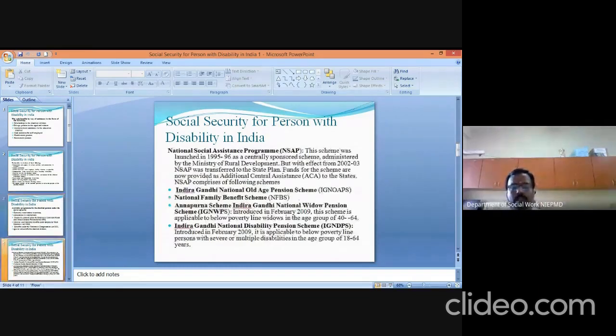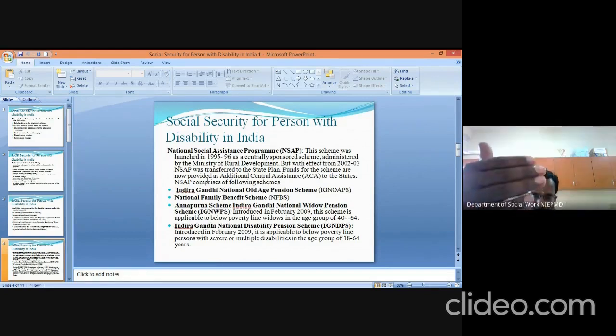Now we are going to see what programs are being provided by the Government of India under the social security of persons with disabilities. The first program is the National Social Assistance Program, shortly called NSAP. This scheme was launched in 1995-96 as a centrally sponsored scheme administered by the Ministry of Rural Development. But later it was transferred to the state plan. Funds for the schemes are now provided as an additional central assistance to the states. NSAP comprises the following schemes.